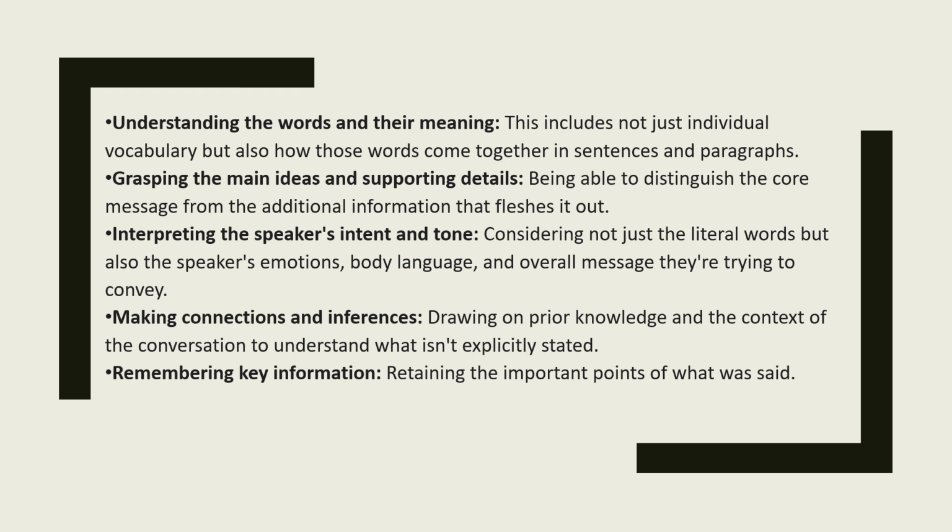Then grasping the main ideas and supporting details. Understanding the words and their meaning is comprehension. In order to understand the meaning, you have to understand the word first, and once you understand the meaning of the word, you understand the intention of that message. Grasping the main ideas and supporting details means being able to distinguish the core message from the additional information that fleshes it out. When somebody has given you a statement, you have to understand what the person actually wanted to say, and whether additional information is needed or not.